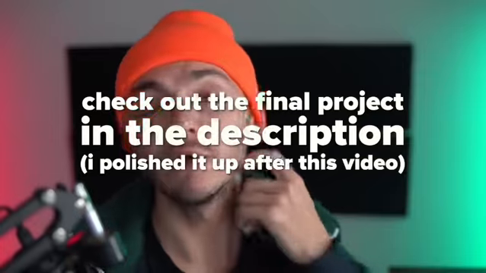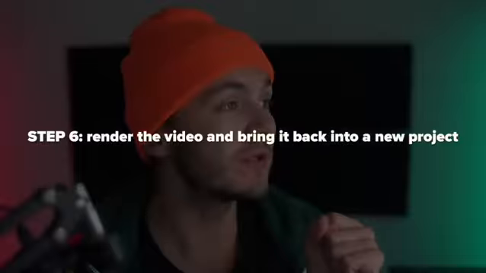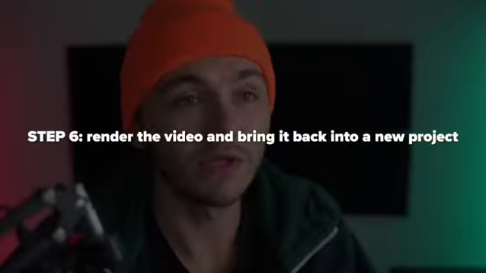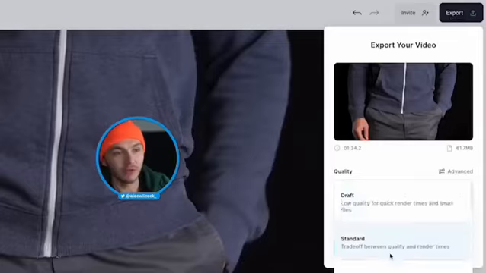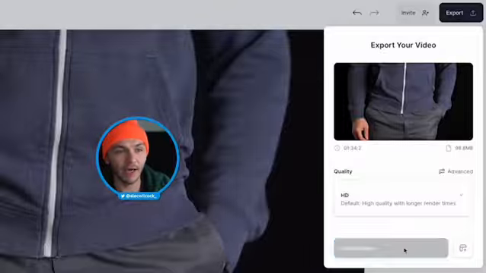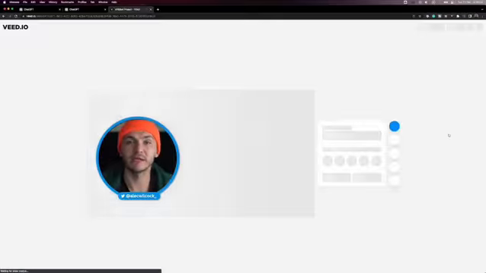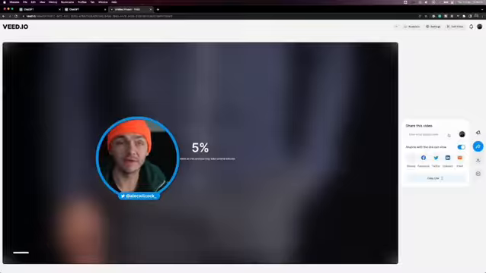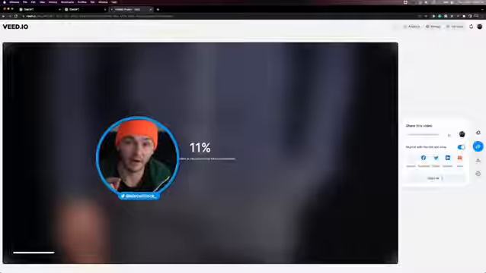So in this tutorial, I'm going to speed it up a little bit. Once you've actually added the video, the next thing you want to do is render it one time with solely the audio, and you're going to understand why in a second. So I just click on export, and I want to choose the highest quality possible, so I'm just going to choose HD, and then click on export. And then Veed takes anywhere between a few seconds to a few minutes, depending on the length of the video, to render it. Once it's rendered, I'm going to bring it back into the editor, and then you're going to understand why I have done this.